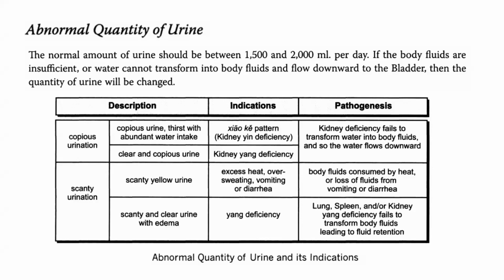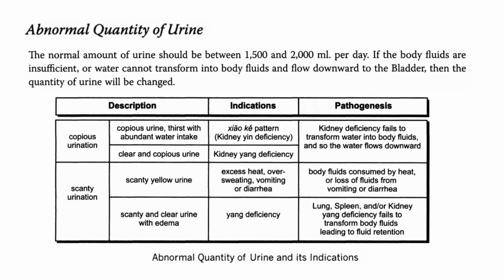Copious urination means copious urine. There will be thirst with abundant water intake. This indicates kidney yin deficiency or the Xiaoke pattern. And clear and copious urine will mean kidney yang deficiency. Kidney deficiency fails to transform water into body fluids, and so the water flows downward.